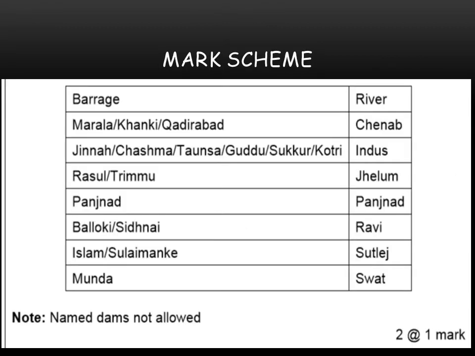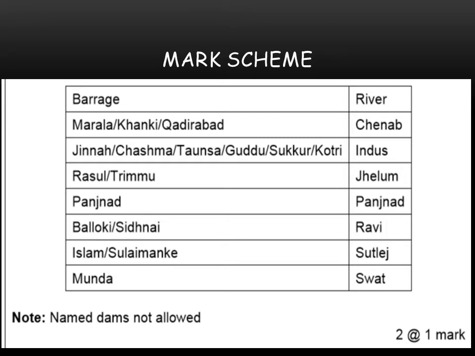So for the part two question, which is name a barrage in Pakistan and write the name of the river on which it is built. Here you can see we have so many barrages in Pakistan: Marala, Khanki, Kadrabad, Jinnah, Chishma, Tonsa, Guddu, Sakkar, Kotri, Rasool, Tremo, Panchnad, Baloki, Sindhnai, Islam, Suleimanki, and Munda. And all these are built on different rivers, right?